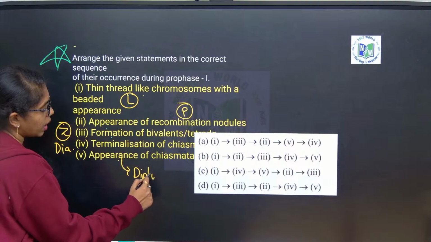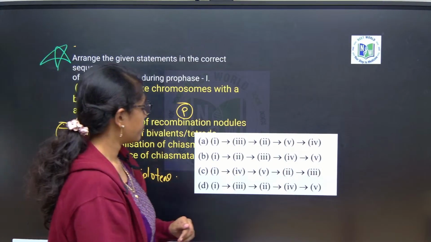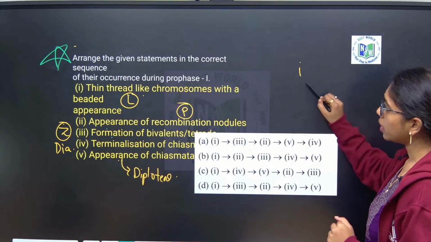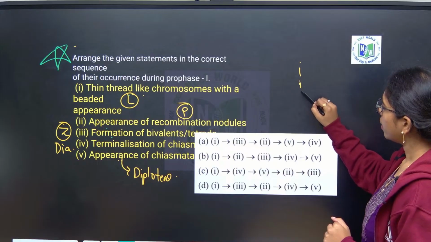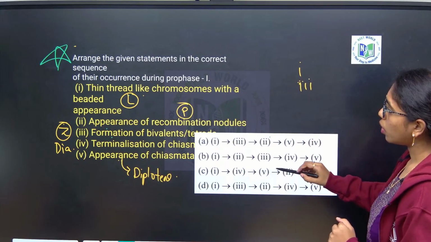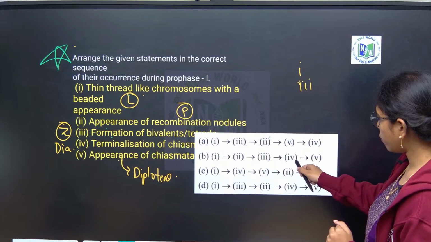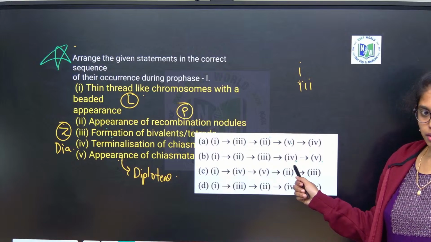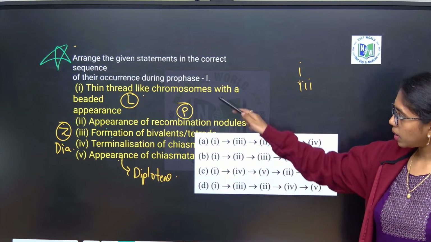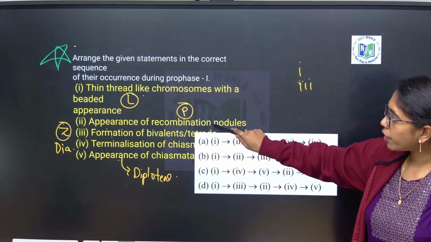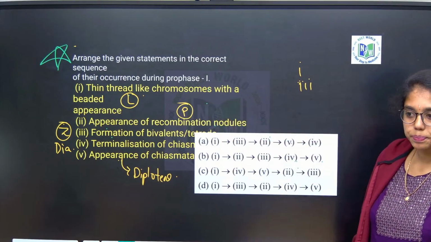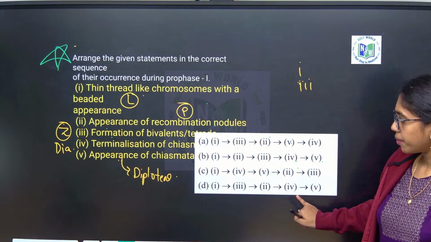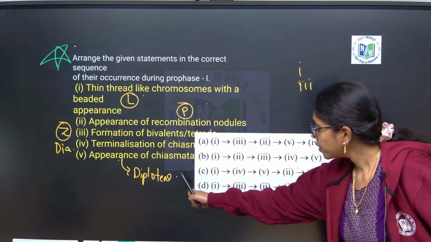Now you tell me the sequence. First option 1, followed by 3, followed by 2, followed by 4, followed by 5. Formation of recombination nodules is in pachytene, no? So 1, 3, 2, 4 and 5. Fourth option. Option D.